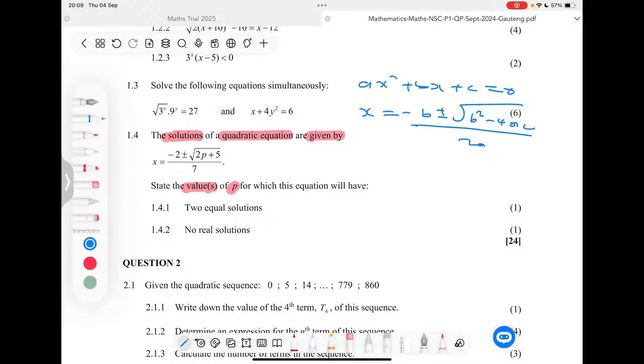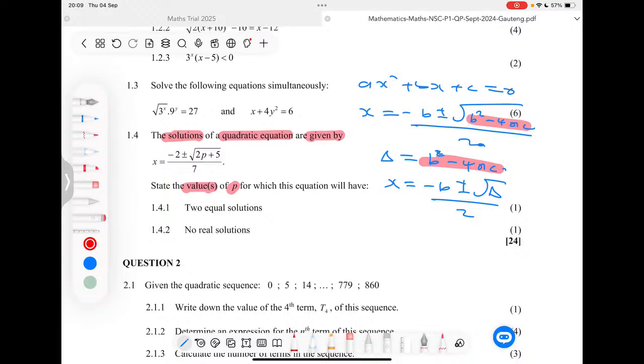But there's something that we call a discriminant to this problem. A discriminant is defined using the delta, the small triangle, which in Greek we call delta. The discriminant is given by b squared minus 4ac. So the discriminant is this part here. So this formula will change to something like minus b plus or minus the root of the discriminant all over 2a, because the discriminant here is this part.